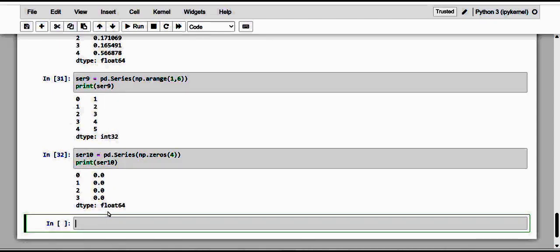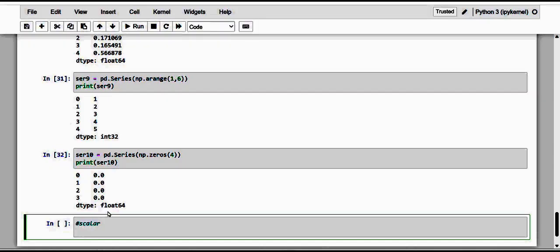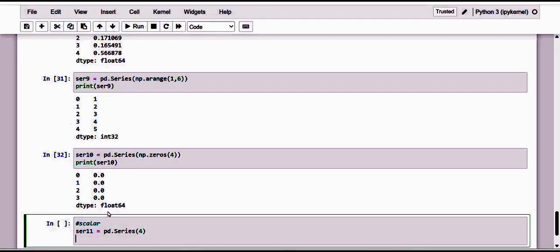And of course you can create a series from a scalar value. So let me create one with a scalar value. Here is the example. Kindly just have a note of it. So this is series 11 and I'm going to give series of 4.